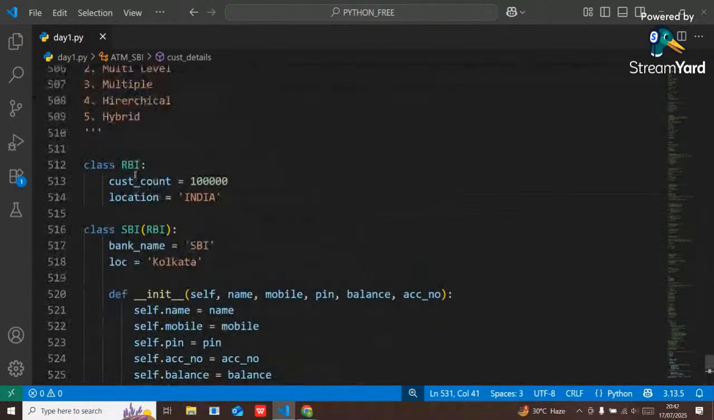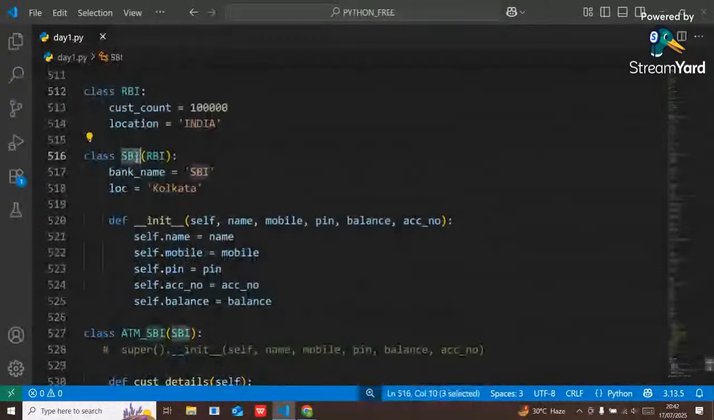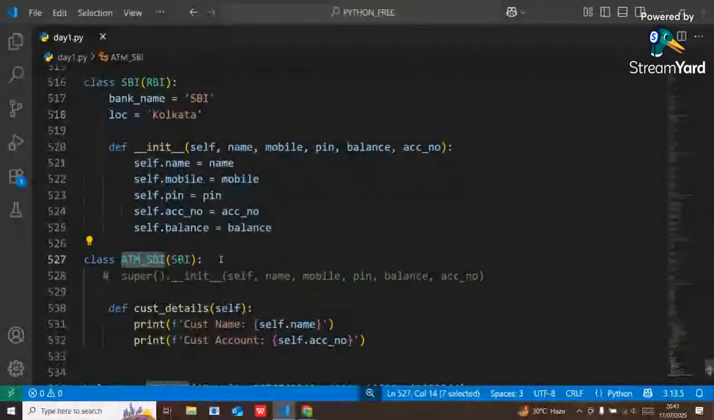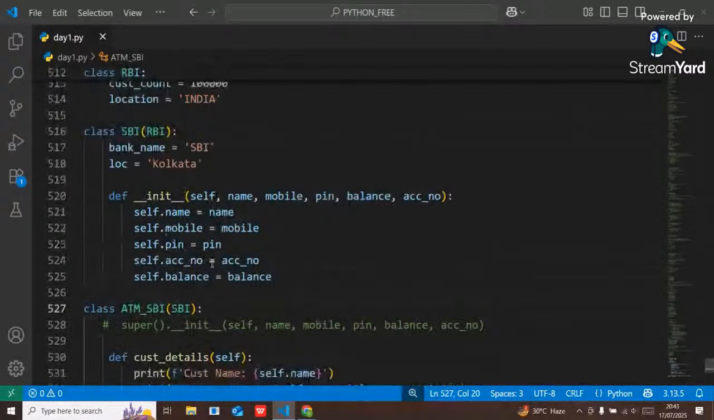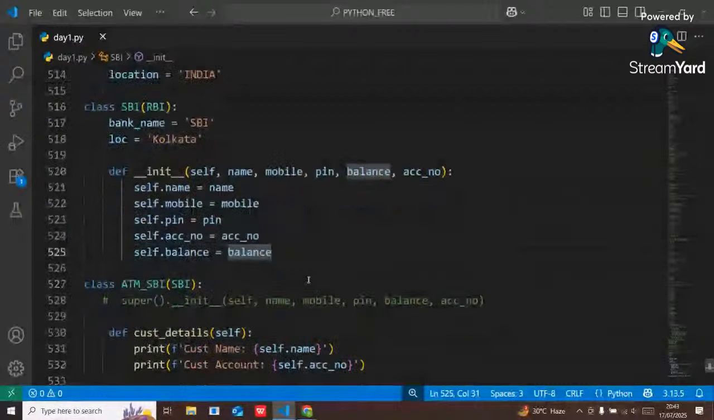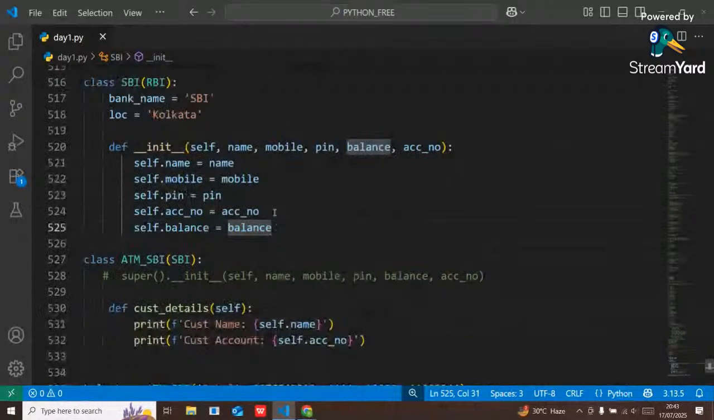See, guys. First, here RBI is my one class. SBI is my child class. In this child class, I have inherited all the properties of RBI. Now here I have created another ATM class. From this ATM, I can fetch the details of the customer. The customer account should be present in that SBI bank. I can also check the balance, withdraw money, and deposit money. I can do all those things easily.